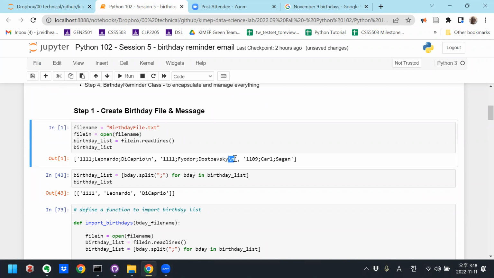Because we put an enter. So let's deal with those. First of all, I want to split each of these on this semicolon. Actually, I'm going to just use this list comprehension.